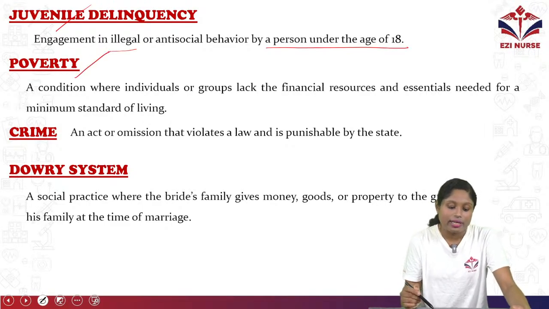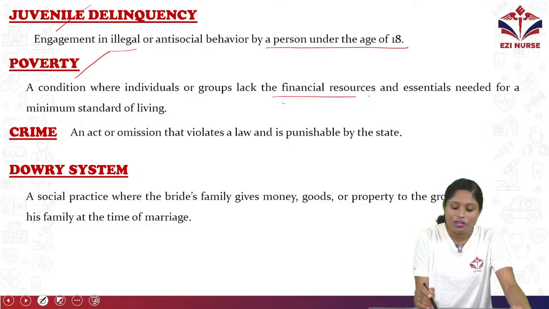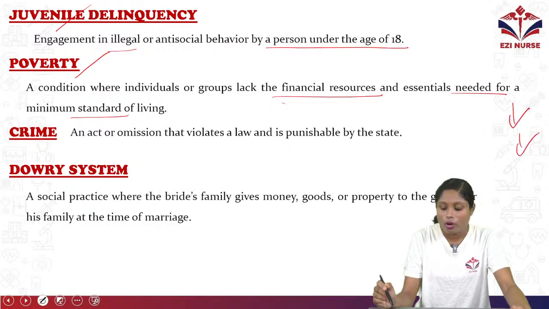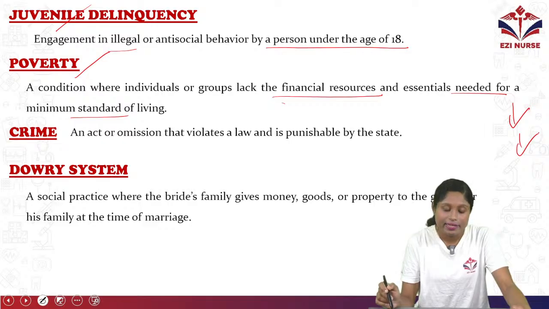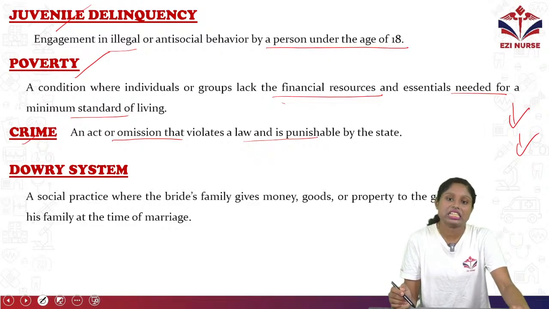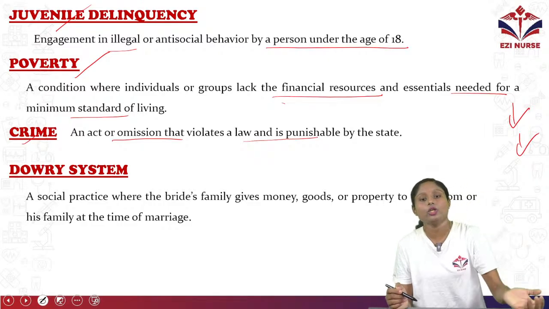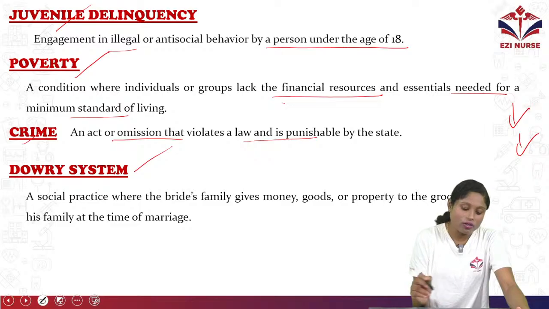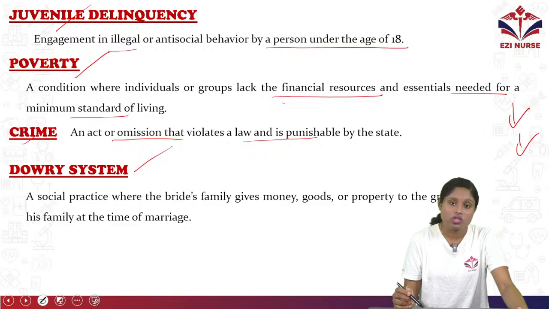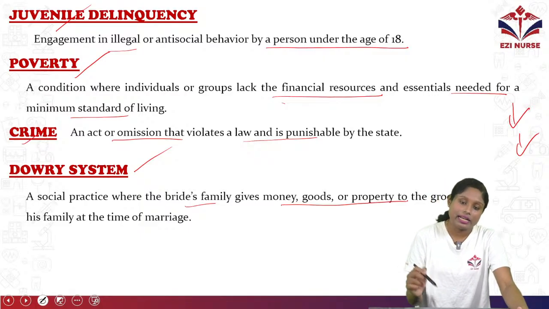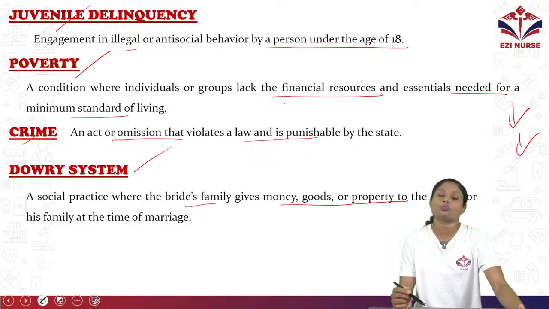Next one is poverty. It's a condition where individuals or groups lack the financial resources and essential needs for a minimum standard of living. There will be a decreased amount of money or food to meet daily needs. That is poverty. Crime: it's an act or omission that violates the law and is punishable by the state. Dowry system: it's very common in some states of India. It is a social practice where the bride's family gives money, goods and property to the groom or his family at the time of marriage. So these are some social problems present in India.